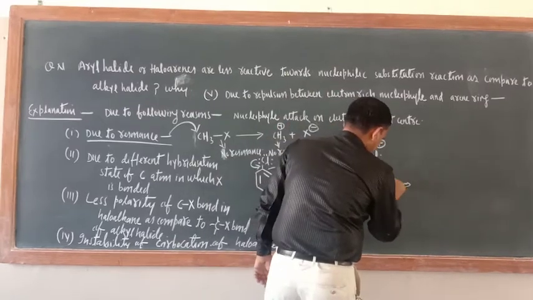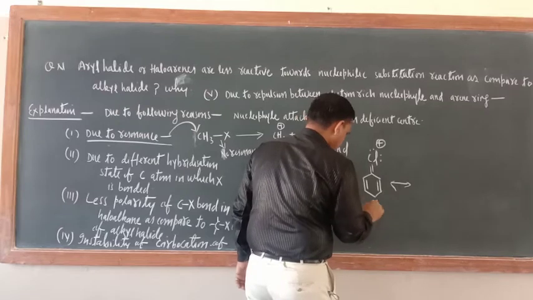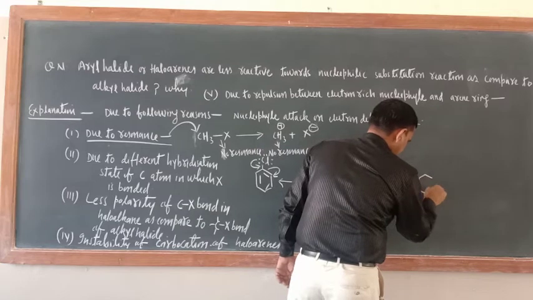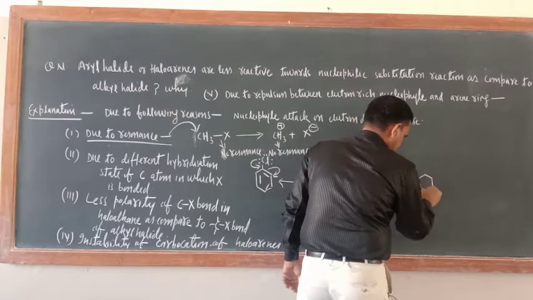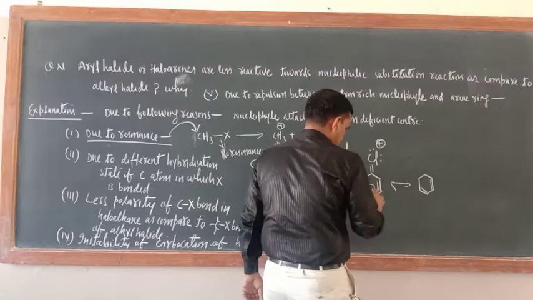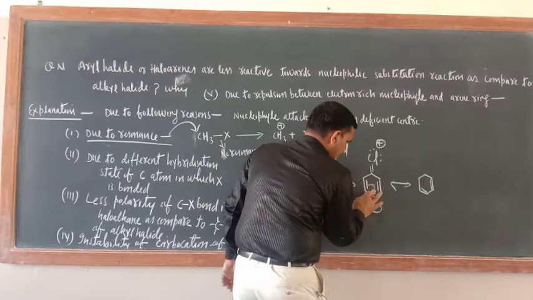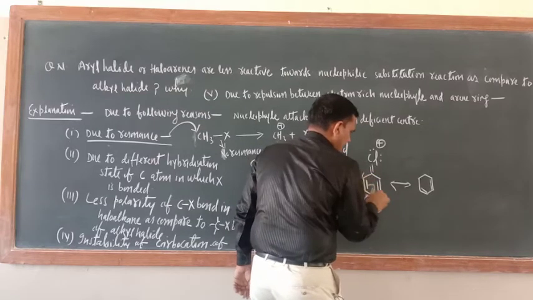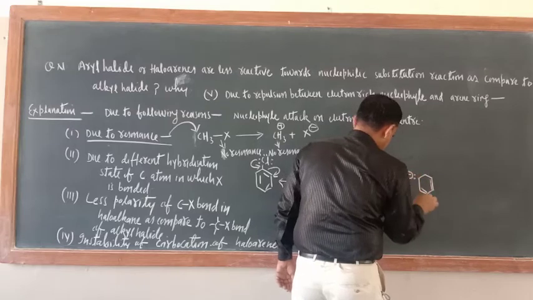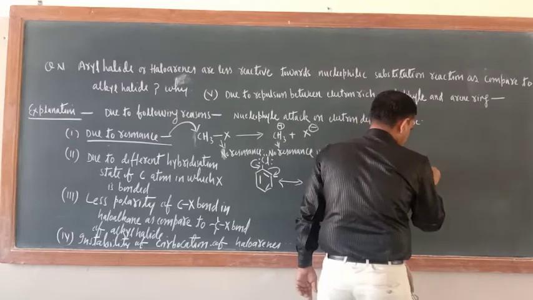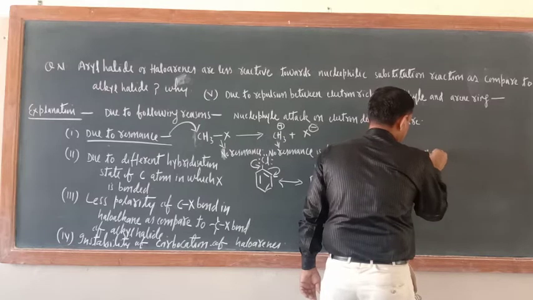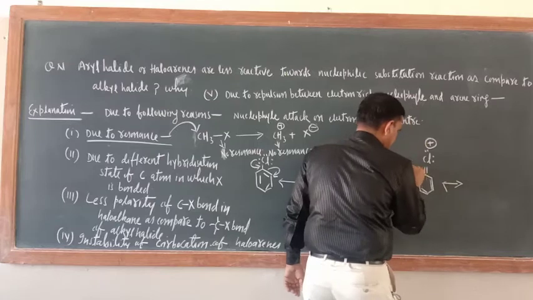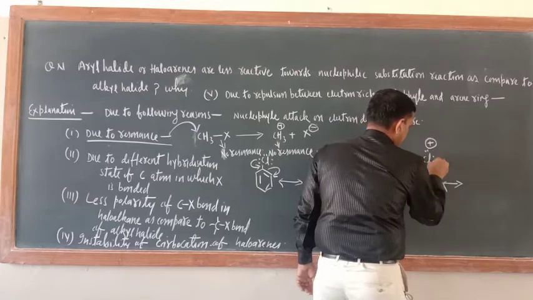Now the next one: shift this one here. So the next resonating structure is this one, or it is better to make this side, shift this one here and shift this one here. So here the electron is here, now the double bond is here, and Cl has a positive sign. Now next resonating structure, shift this one here, shift this one here.